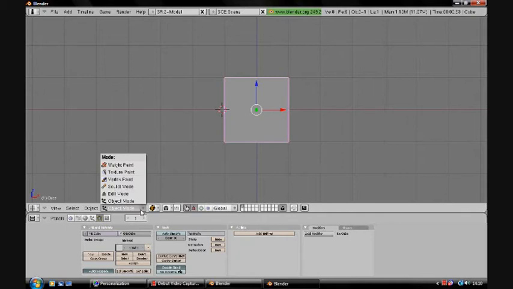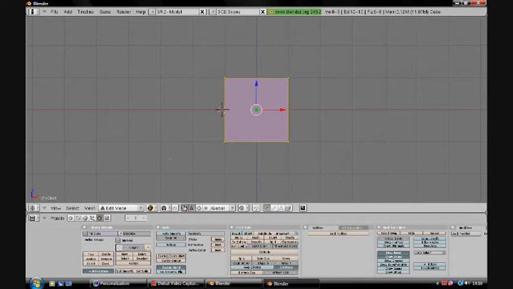Okay, so as you can see here, it's got object, edit, sculpt, vertex, texture, and weight. We won't be using them for now. I'll get into them in later tutorials. But for now, we're going to go into edit mode. Or you can use a shortcut key, tab.